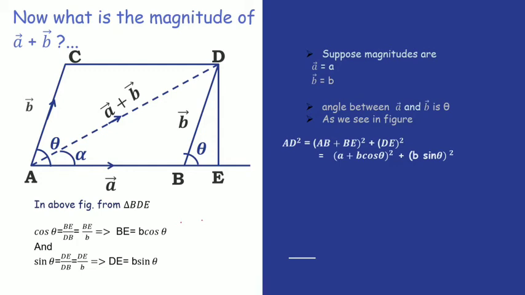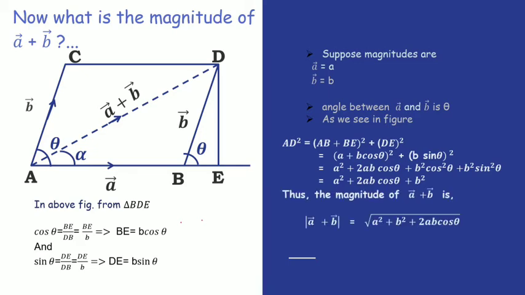Now if I square both of these brackets, it becomes A square plus 2AB cos theta plus B square cos square theta plus B square sin square theta. From B square cos square theta plus B square sin square theta, B square is common, and cos square theta plus sin square theta becomes 1. Then we can write A square plus 2AB cos theta plus B square. So AD square is equal to A square plus 2AB cos theta plus B square. And here, as we know, AD is the length of the summation vector A plus B.